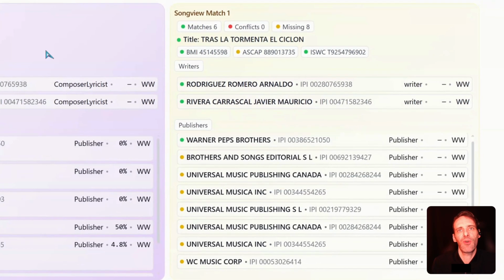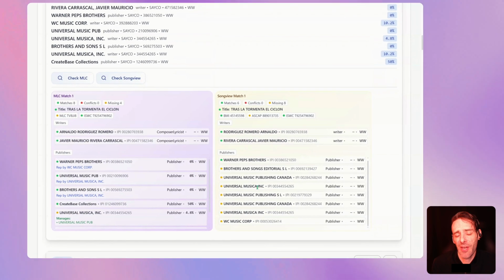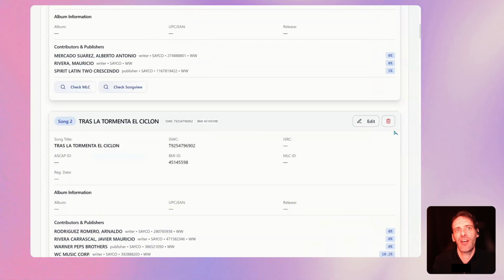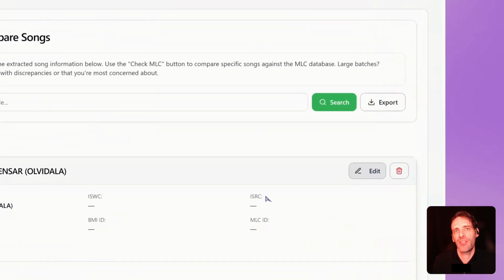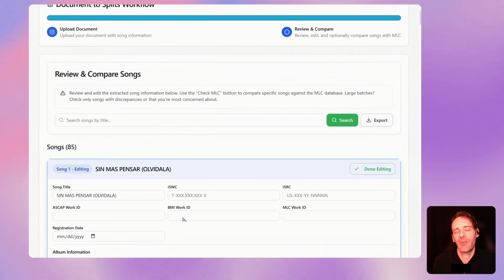So sometimes what will happen is that a publisher will have a comma in its name or not a comma in its name. That can actually cause royalties to not be paid. Even something as basic as a piece of missing punctuation or a space in the wrong place. Eventually, what we'd like to do is get all of this information to be in one and only one data format. So if someone is not a CreateBase member, the most we can do is allow them to edit the file, and they can put in things like a missing ISRC or a missing ISWC. They can put in missing BMI work ID or an ASCAP work ID or an MLC work ID.